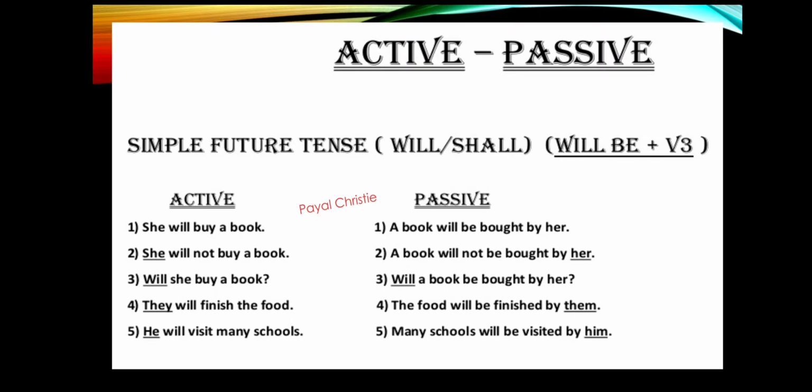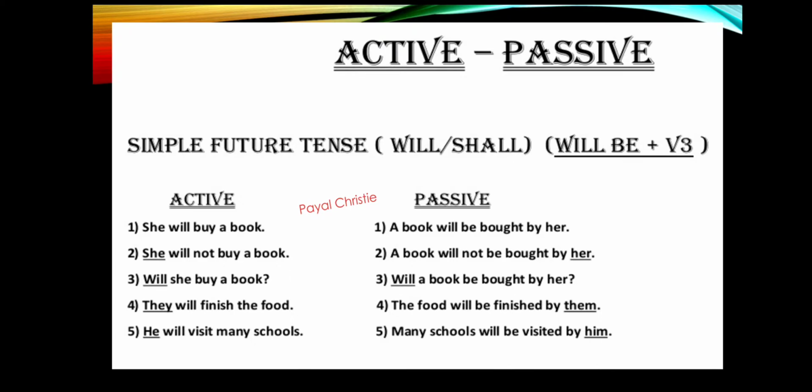Now let's know the rules of simple future tense. Basically will or shall is used in simple future tense, and shall is used either with I or we, but generally we use will in the simple future tense.